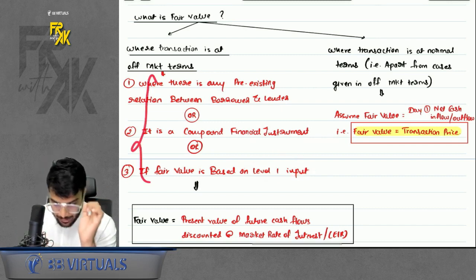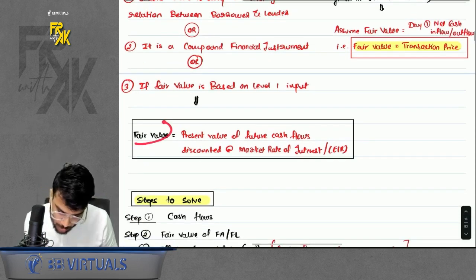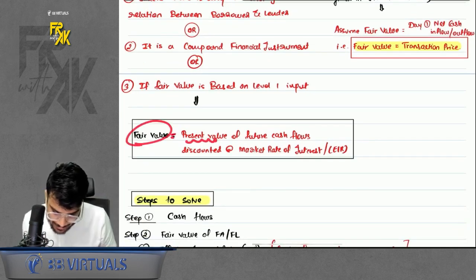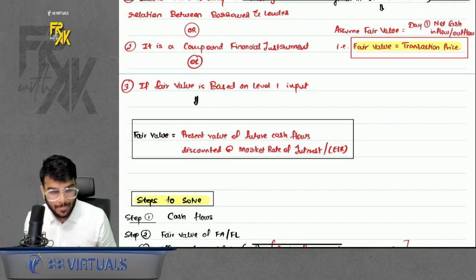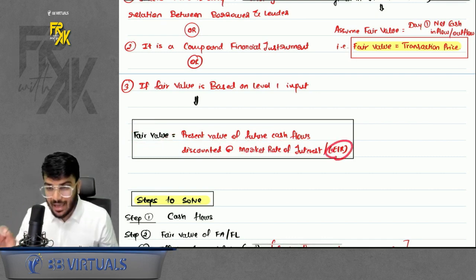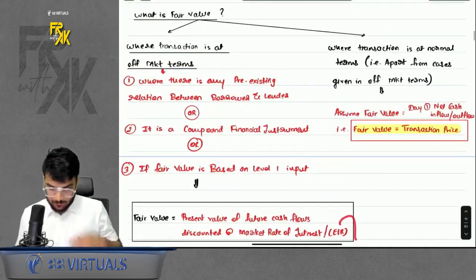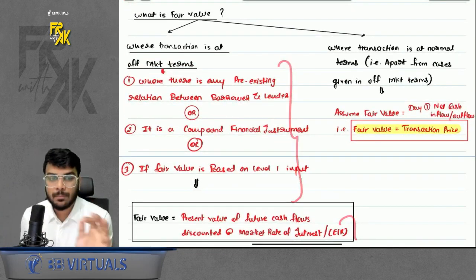So if you fall under any of the three cases, you will calculate the fair value, right? That means for you, the fair value will be equal to the present value of future cash flows discounted at the market rate of interest. Present value of future cash flows at EIR. The full form of EIR is effective interest rate. I will also teach you what EIR is, don't worry. This is the first case where you compute the fair value.